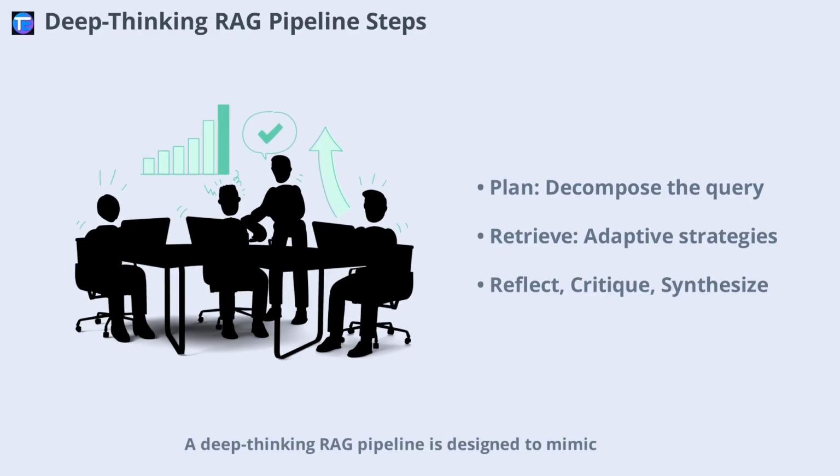A deep-thinking RAG pipeline is designed to mimic how a human researcher would approach a challenging question. It starts by breaking down the user's query into a structured, multi-step research plan. For each step, it retrieves information using adaptive strategies, refines results with high-precision re-rankers, and compresses evidence into concise context. After each step, the agent reflects and updates its research history, building a cumulative understanding. A policy agent then critiques the progress, deciding whether to continue, revise, or finish. Finally, all evidence is synthesized into a comprehensive, citable answer. This cyclical, agentic process is what sets deep-thinking RAG apart.